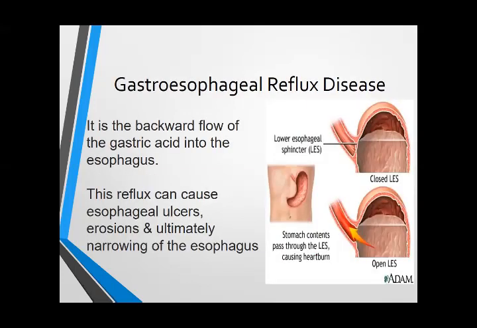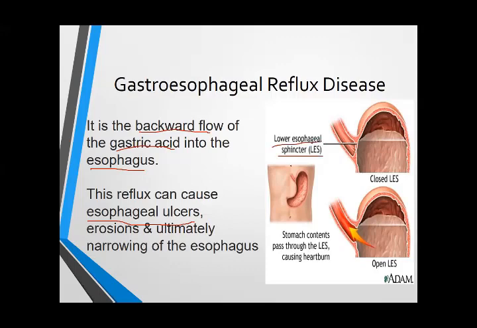Gastroesophageal reflux disease is quite different, in which an esophageal ulcer is caused by the backward flow of gastric acid into the esophagus, or regurgitation of gastric content into the esophagus. This may occur because of weakness of the lower esophageal sphincter.